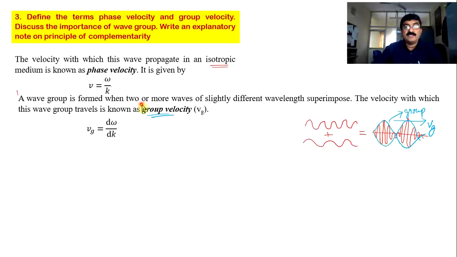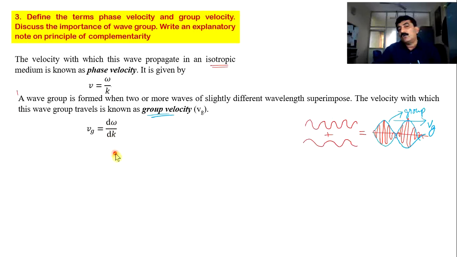A wave group is formed when two or more waves of slightly different wavelength superimpose. That's what I told you, no? When two or more waves of different wavelength superimpose, a wave group is formed. As a result, that group keeps on moving in a given medium, and the velocity of that whole group is called group velocity, and certainly it is not omega by k, it is d omega by dk.